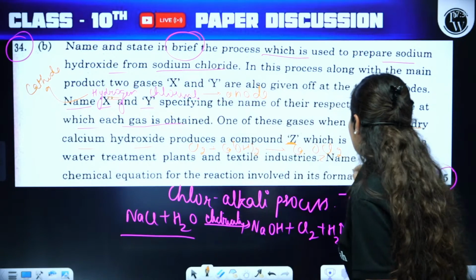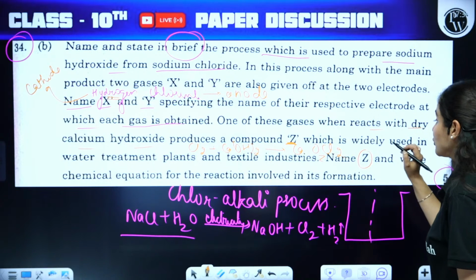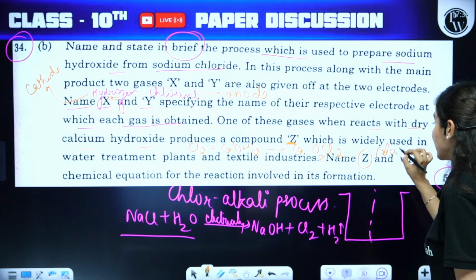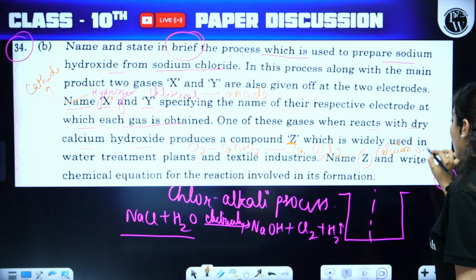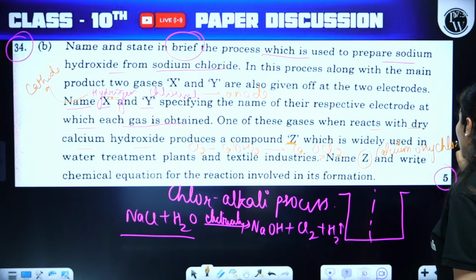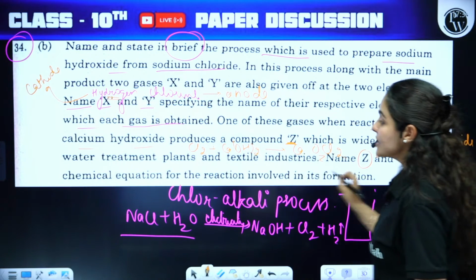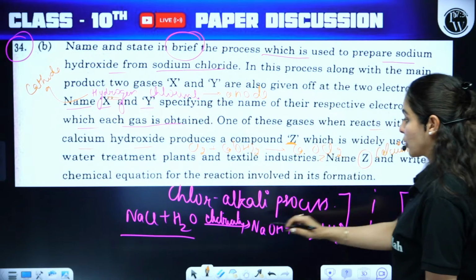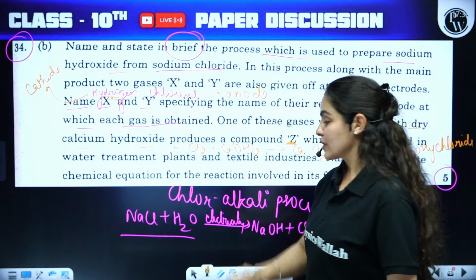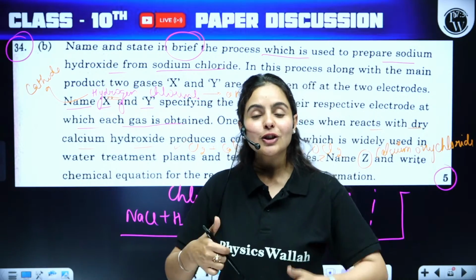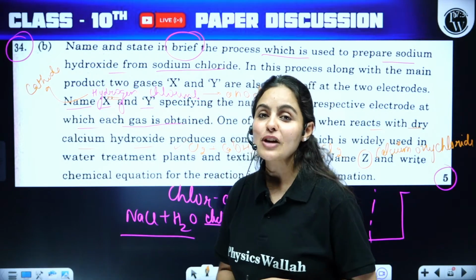To name Z, you have to write the complete name: calcium oxychloride. And write the chemical equation for the reaction involved in this process, and the reaction is here. Cool? Please give your thumbs up in the chat box if it's clear.